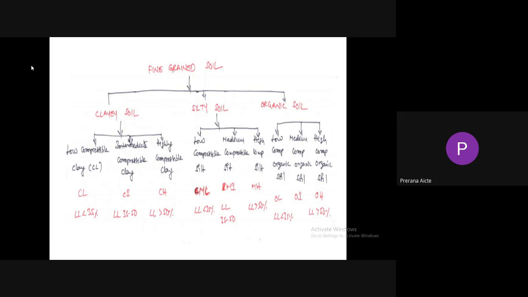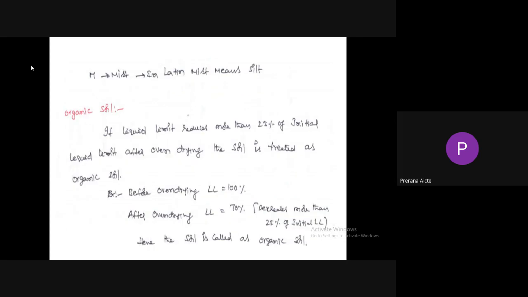Similarly, organic soils are also divided into three types: low compressible organic soil, medium compressible organic soil, and high compressible organic soil. If liquid limit is less than 35%, it is called low compressible organic soil. If liquid limit is in between 35 to 50, it is called medium compressible organic soil. If liquid limit is greater than 50%, it is called highly compressible organic soil.